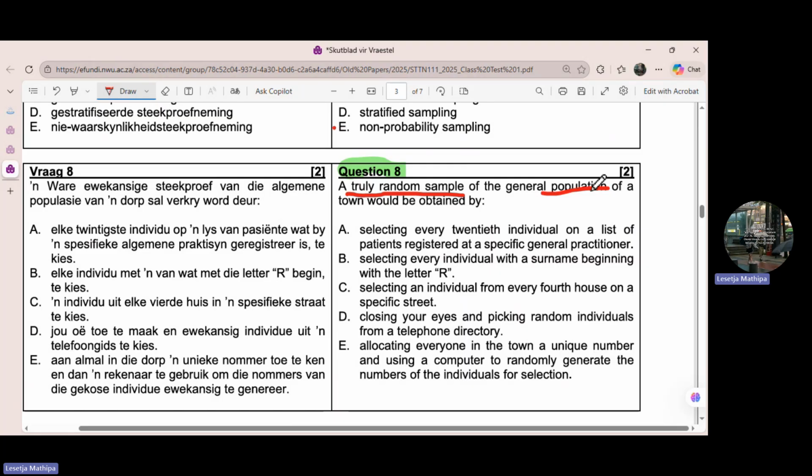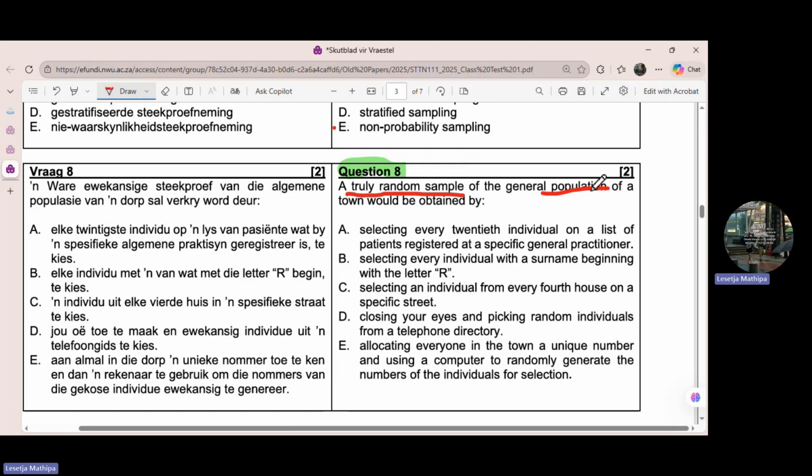No, we can't. Can we obtain it by selecting every individual with a surname beginning with the letter R? Can we obtain a truly random sample by doing that? No, we can't.